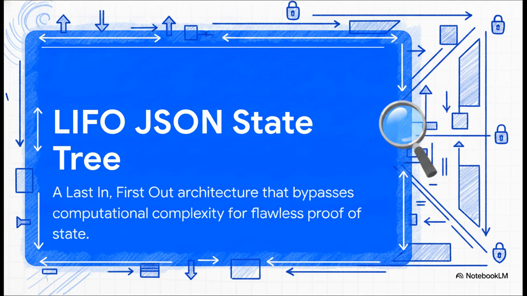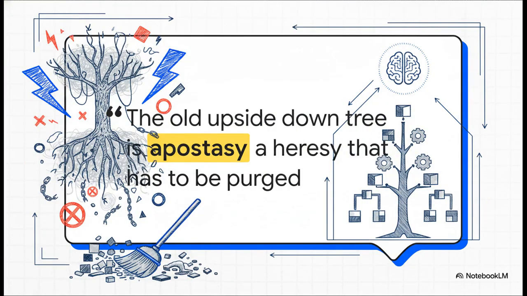It completely bypasses that expanding complexity and the massive hidden taxes of traditional software auditing by strictly structuring exactly how data is recorded and verified. It's mathematically pure. And wow, the engineers behind this do not mince words. In the ERC's 7827 source documentation, it aggressively states the old upside-down tree is apostasy, a heresy, that has to be purged to achieve true physical automation.